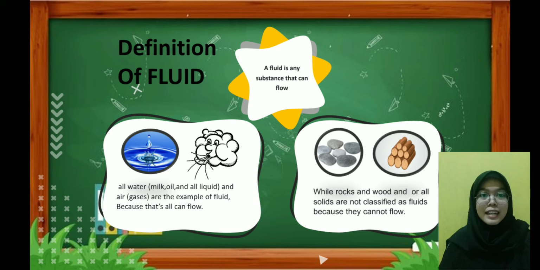They are the example of the fluid because they can flow. And the second is the rocks and the wood. Rocks and the woods are not classified as the fluid because they cannot flow. Not only wood and the rocks, but all of the solid is not classified as the fluid because they cannot flow.